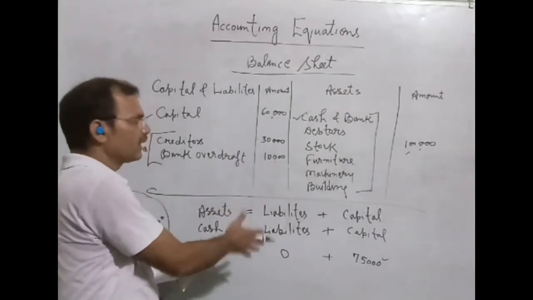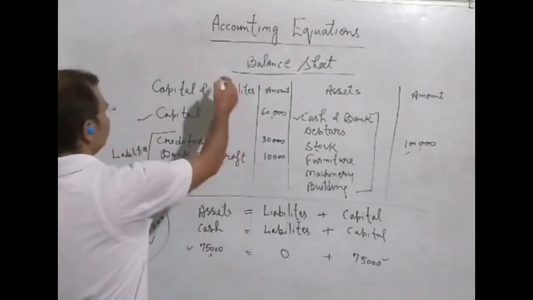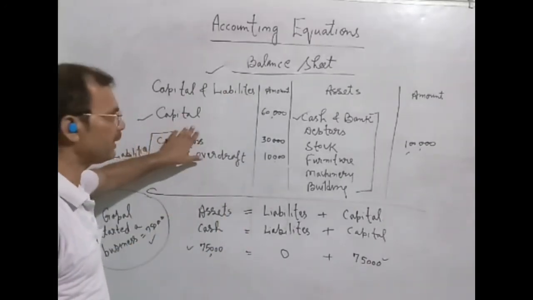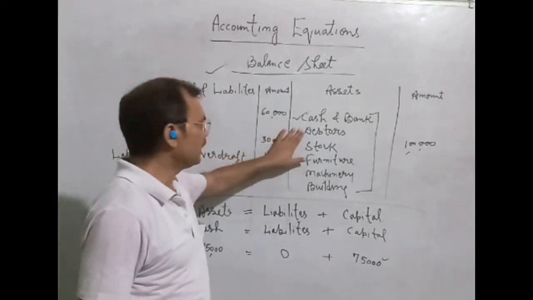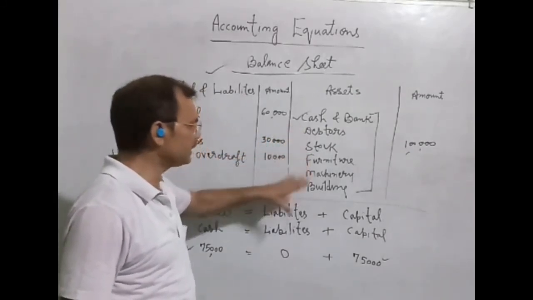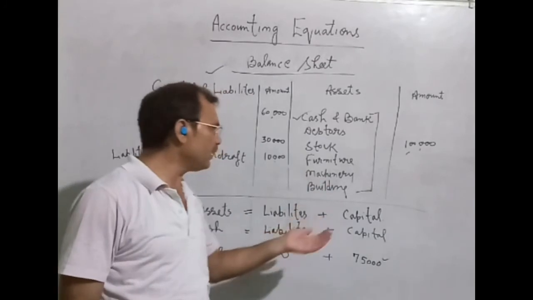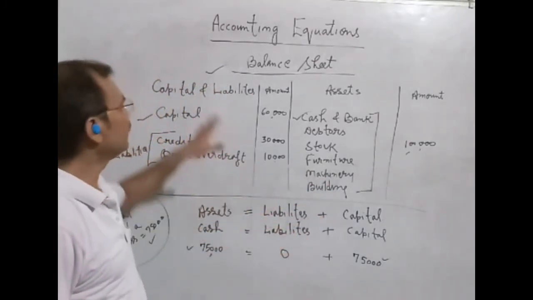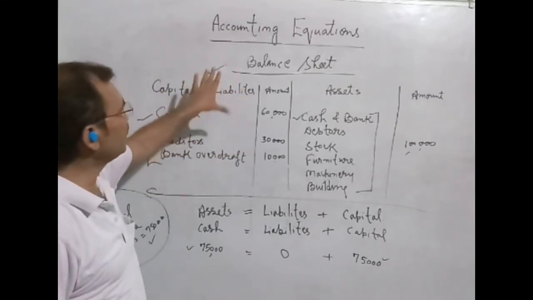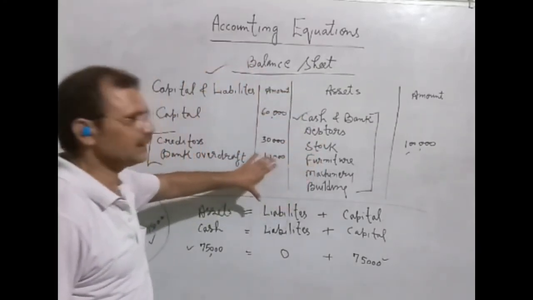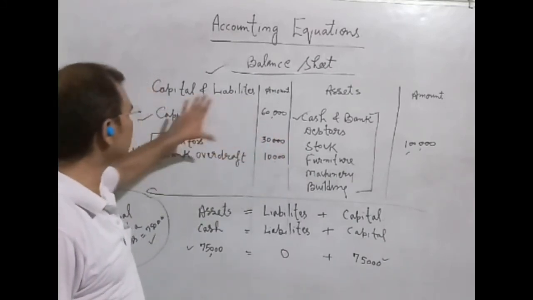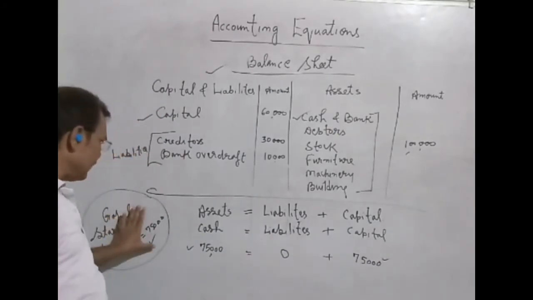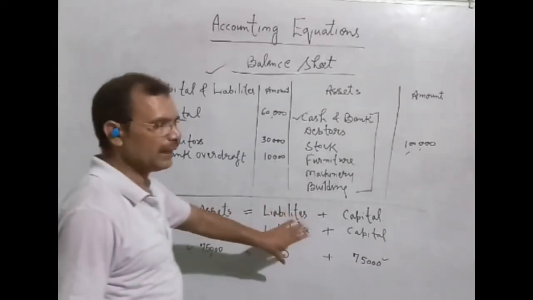This is very basic, but I have told you this balance sheet because you should understand what does the capital mean, what is the cash, and what is the effect of all these assets. We will understand by taking an example after some time. Okay, first of all we should understand what are the assets, what are the liabilities, what is capital, and how an entry is put into an equation.